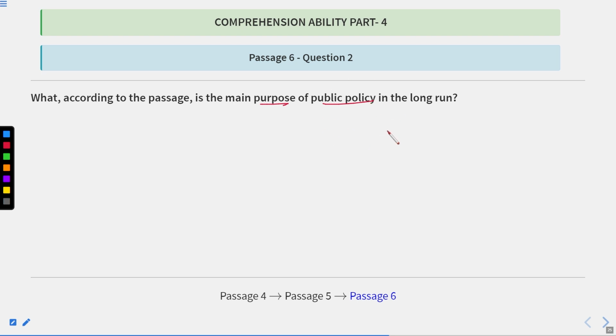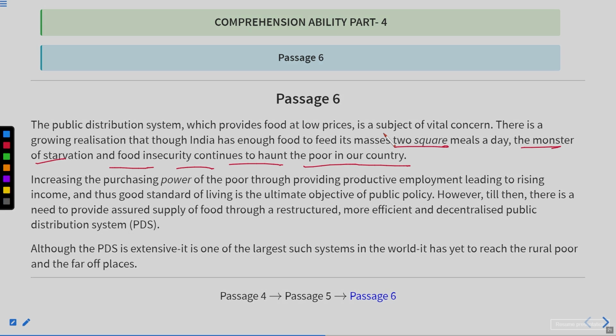So we have to look for these two words, that is the main purpose, and the other one is public policy in the long run. So we have to look for these two words keenly. Now let us get back to the passage again, just to look for these two words. Now, if we see the first paragraph, it is not written at all, I think so. Now, in the second paragraph, increasing the purchasing power of the poor through providing productive employment leading to rising income and thus good standard.